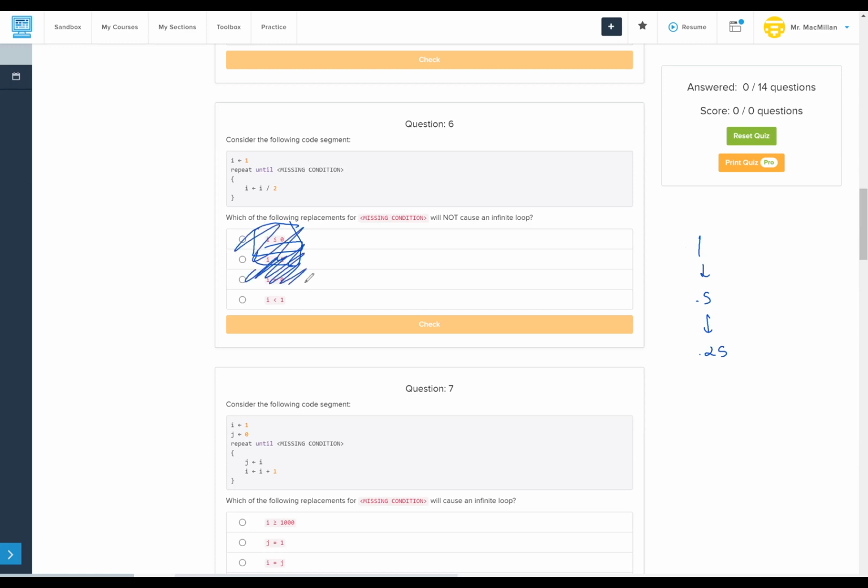We already said we can't hit 0, so we're going to loop until I is less than 1. We're only going to loop once, but that is going to give us our answer we're looking for.